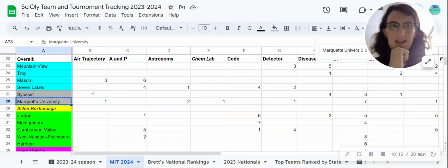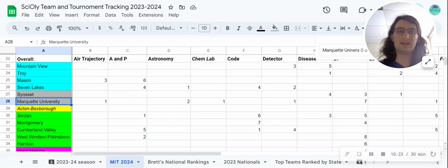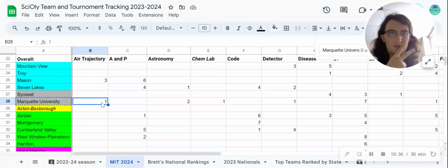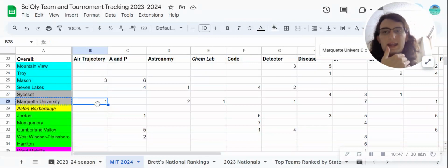The first one I looked at was rankings, and rankings at what invitationals. So, if Marquette competed against really competitive teams and did really well in an event at an invitational, that's obviously going to raise my opinion of them in this event. And the other thing I looked for, number two, was consistency. So, if Marquette did really well in this event at one invitational, but then bombed it at another, I wouldn't rank them so high.